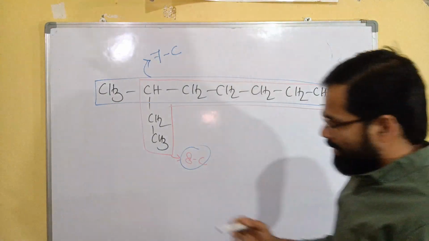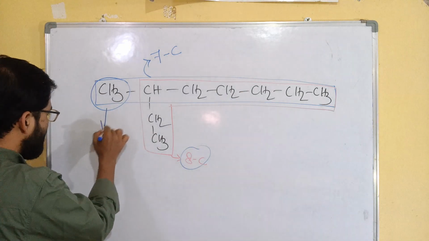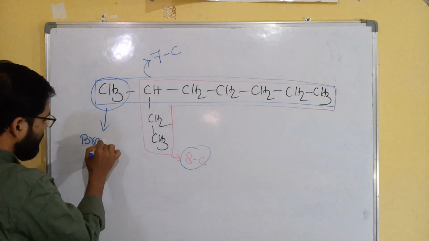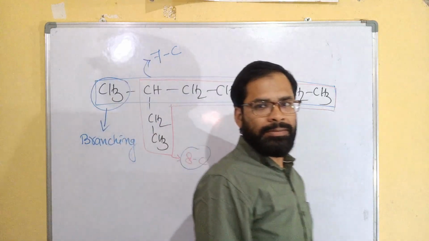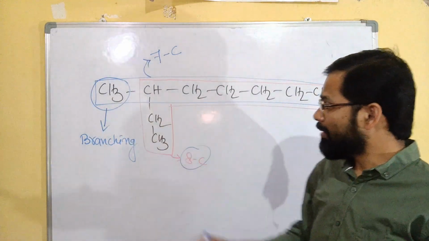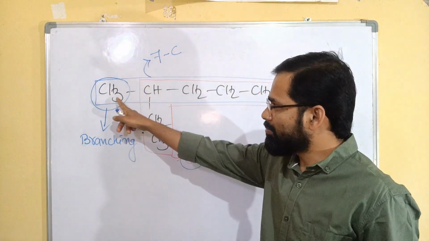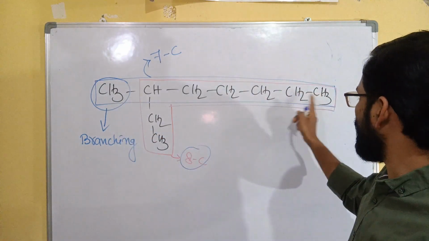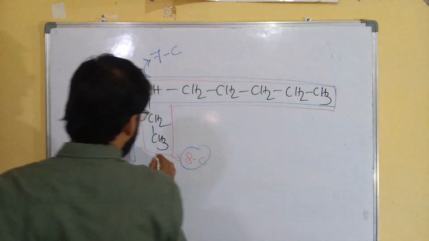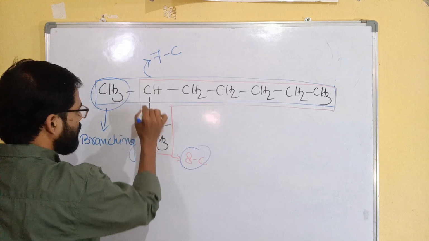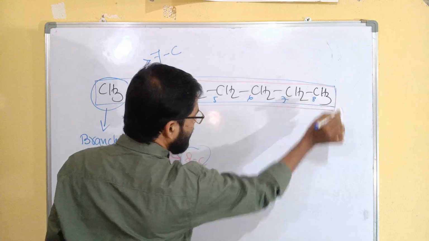This methyl group is the branching or substituent. Clear? If you start from here, 1, 2, 3, the methyl group is at the third position. If you start from the other side, it is at the 6 position. So definitely the numbering is from here, 1, 2, 3, 4, 5, 6, 7, 8.